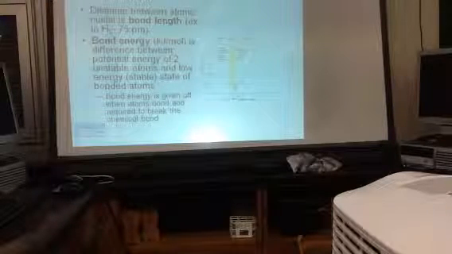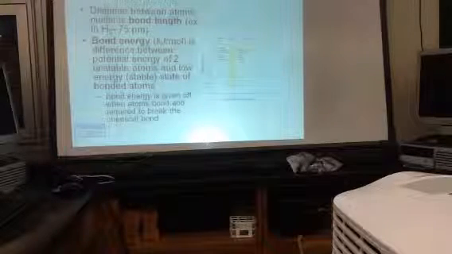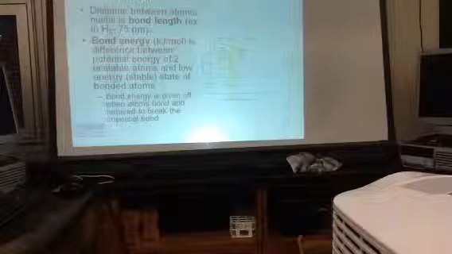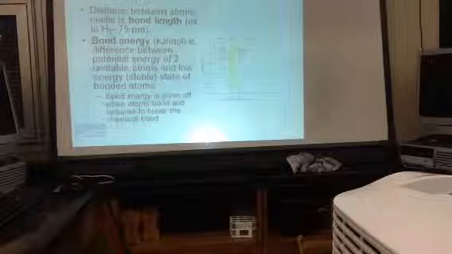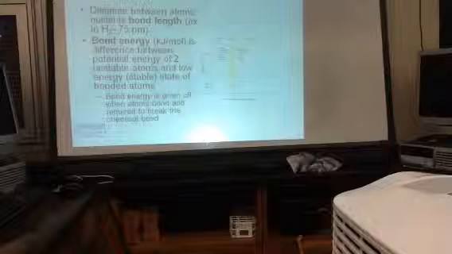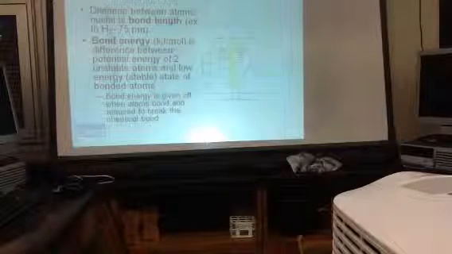So, bond energy is the difference in the potential energy. When those two atoms are rushing towards one another because of their attraction, they're not stable. When they're flying apart because of the repulsion, they're not stable. When they get to that balance point, they're very stable. They have very low potential energy.